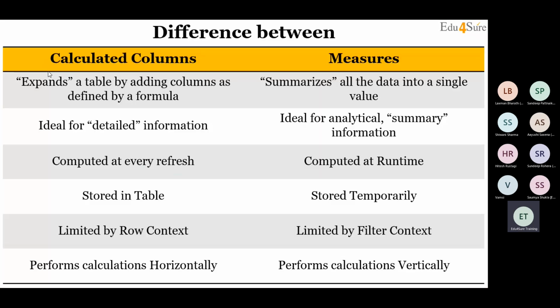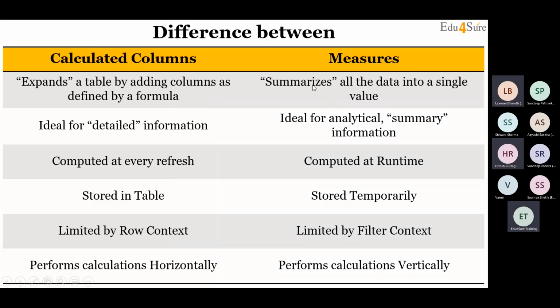Before that, I will show you 2-3 more things and then we would be moving to the practical part. This is one very, very important thing you should know: what is the difference between a calculated column and a measure? We have done it practically, so now it would be very easy for us to understand the theory part. A calculated column expands a table by adding columns as defined by the formula. Simple, right? This is what we did. We defined the formula for how the Power BI engine needs to calculate the value, and then it gave us the value in each and every row for the entire column. Correct, guys? Please reply.